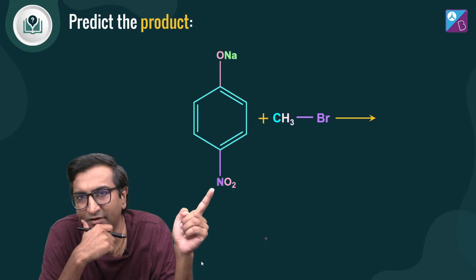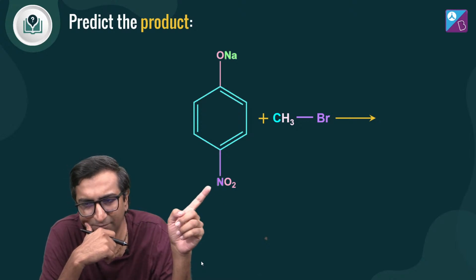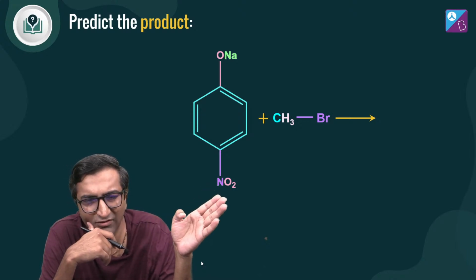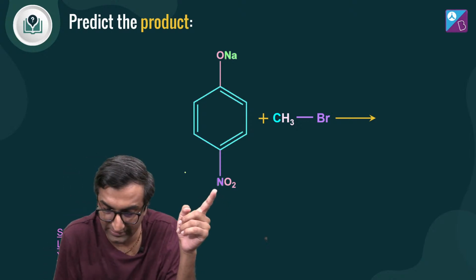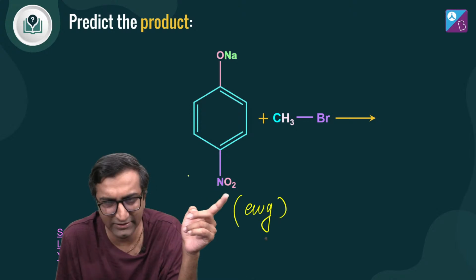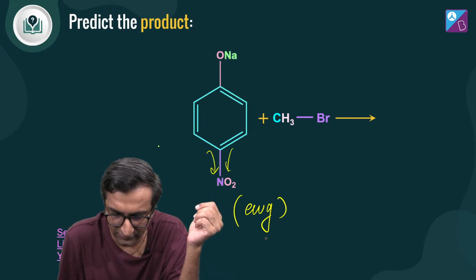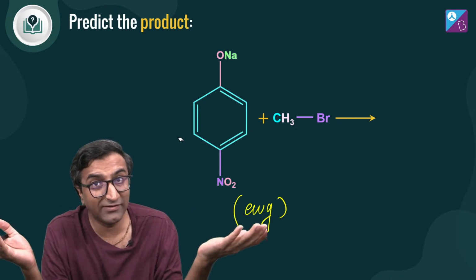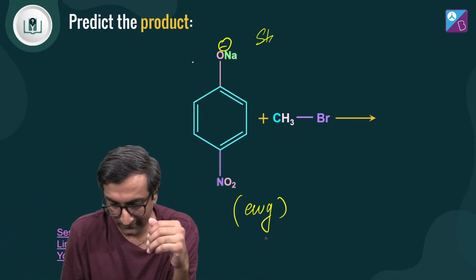नाइट्रोजन इलेक्ट्रोनेगेटिव है, बट ऑक्सीजन भी उससे भी ज्यादा इलेक्ट्रोनेगेटिव है. So nitrogen kind of becomes plus. So it pulls electrons, yeah. So nitrogen is pulling electrons. Electron withdrawing group, EWG, रोहित ने लिखा, बहुत अच्छा लिखा. EWG वही इलेक्ट्रॉन की तरफ खींचता है. So it's going to be pulling electrons, destabilizing the ring. That's awesome. That means it's stabilizing this negative charge.